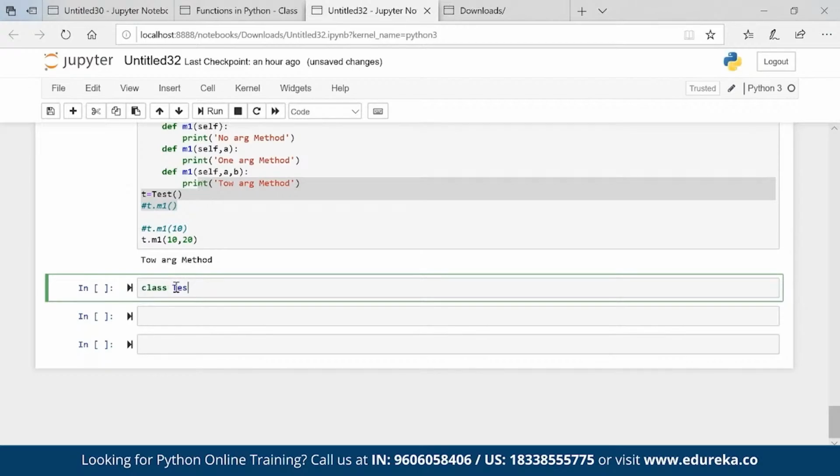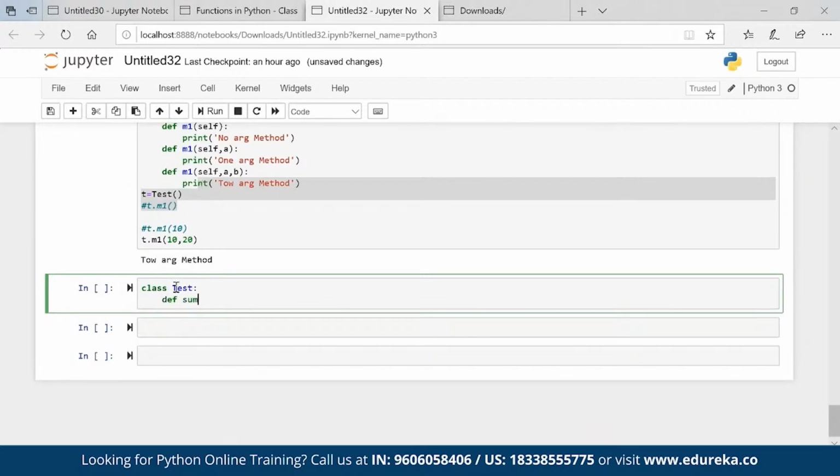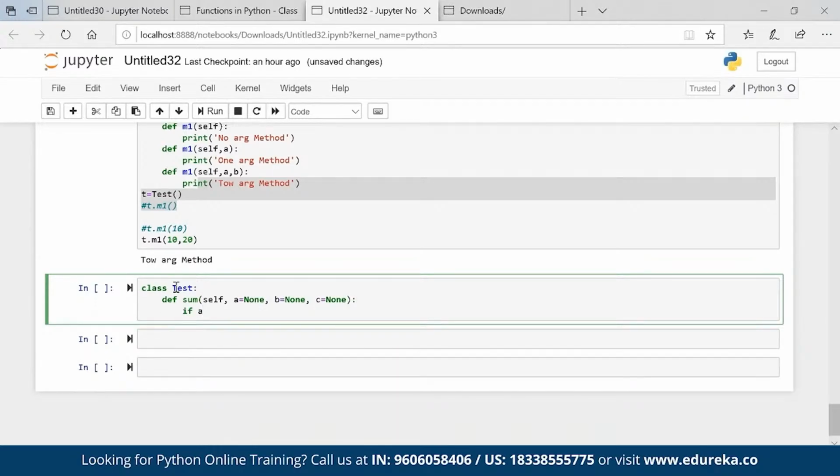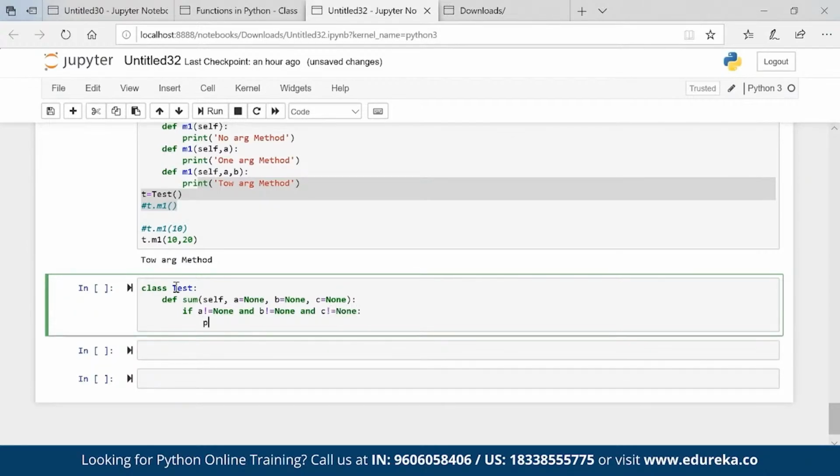Class test, def sum, let's say self, a equal to none, b equal to none, and c equal to none. Okay, I am passing three values. If a is not equal to none and b is not equal to none and c is not equal to none, print.